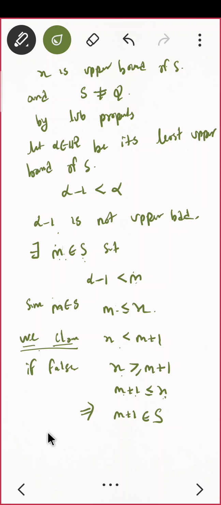Since alpha is the LUB of S, what should I have? m plus 1 is less than or equal to alpha. Do you agree? m plus 1 is an element of the set, so if alpha is the LUB then m plus 1 must be less than or equal to alpha. What next? That means m is less than alpha minus 1.